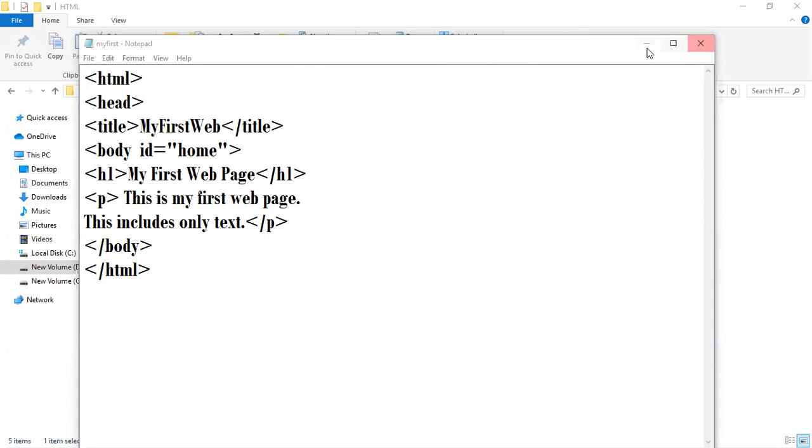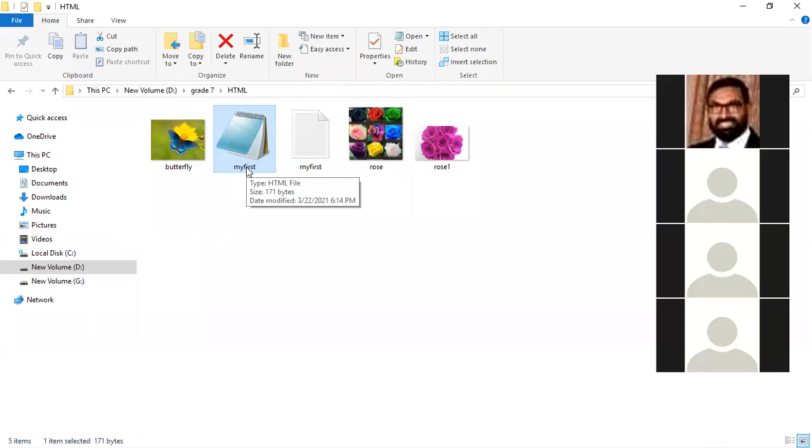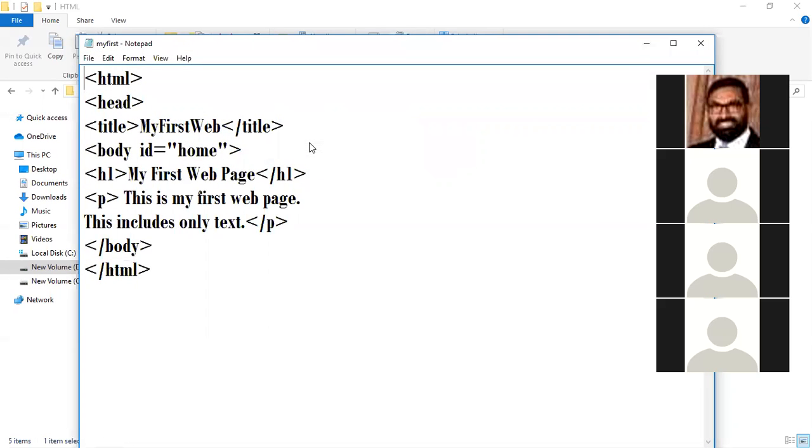Right. Now can you see the difference between these two files? My first, right? Same name. Now look here. Now earlier I had the file this one. Okay. Right? This one.